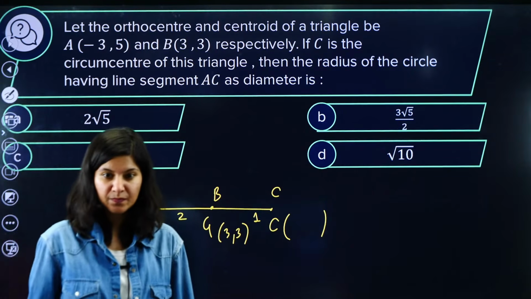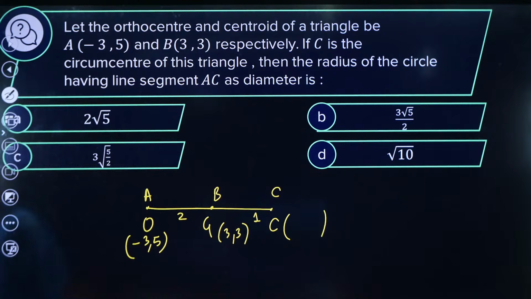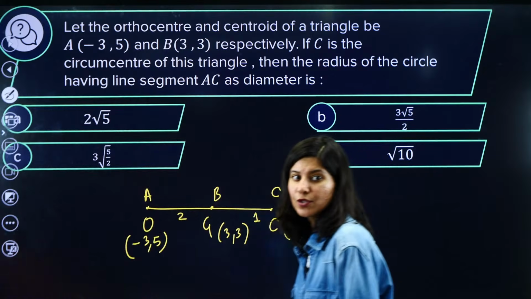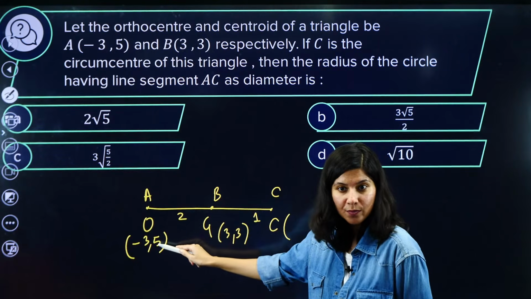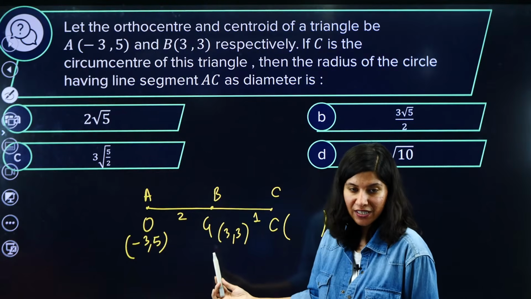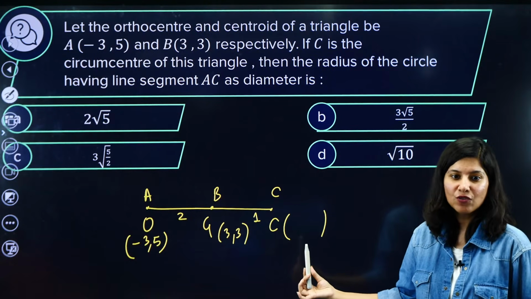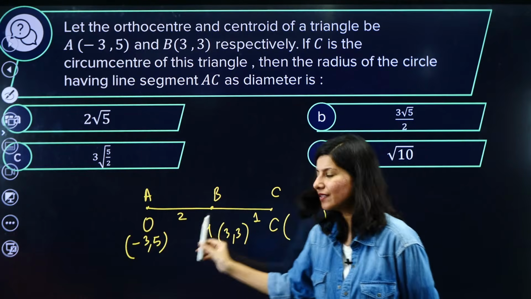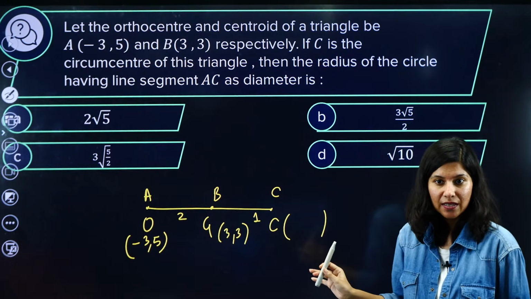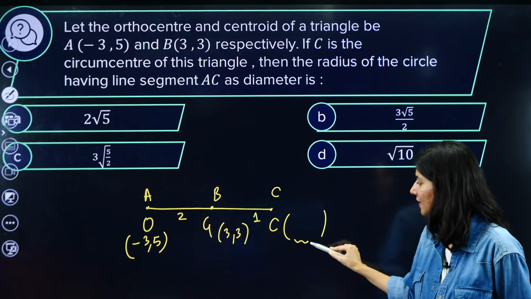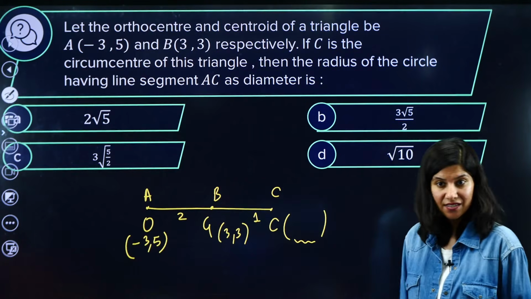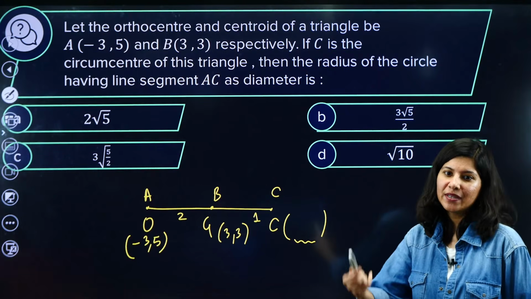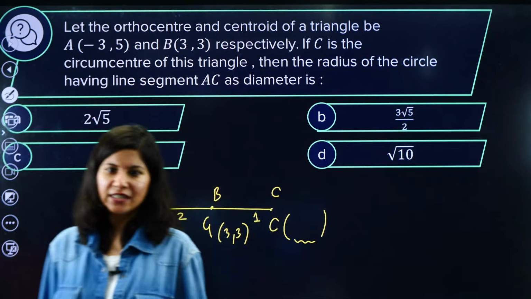The question says that orthocenter and centroid are given. Orthocenter we know, O. Centroid is G. Circumcenter is C, which they have not given. So we know O orthocenter and G are given, so 2:1 is the ratio. Using this ratio, can we calculate this C? If we are able to calculate C, then we can calculate the AC distance, which is a diameter. Half of it will be the radius. Just tell me, is that question very difficult?